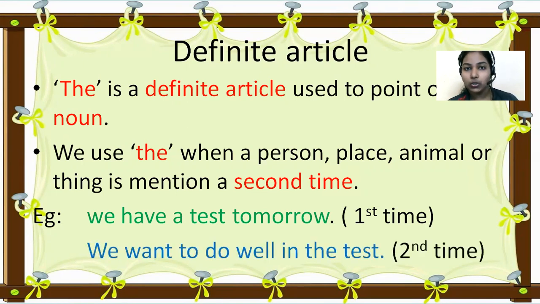And if you want to talk about the same test for the second time, you have to use the definite article the. We want to do well in the test. Why should we use the? Because here we are talking about the same test for the second time. Is it clear, children? Yes, I hope you can understand this.